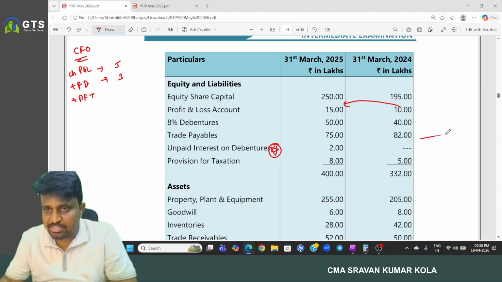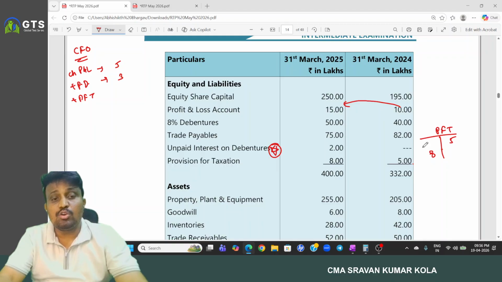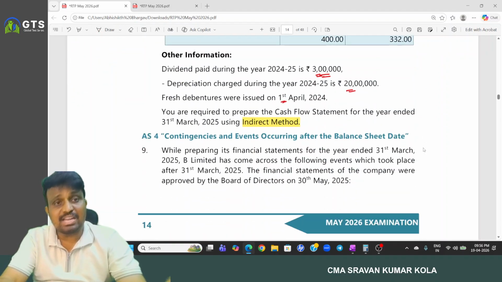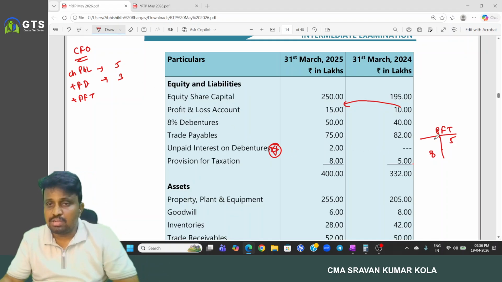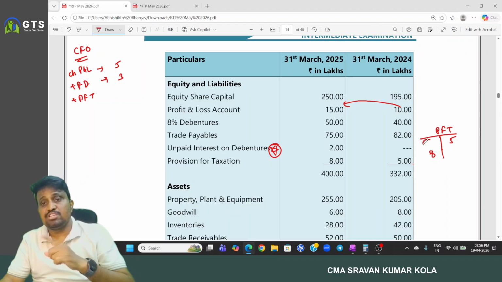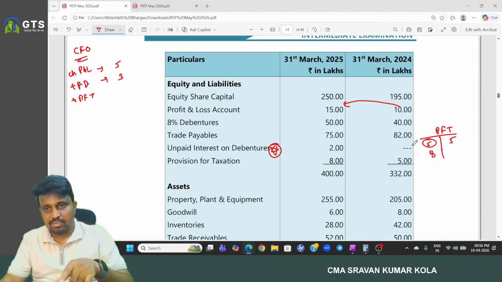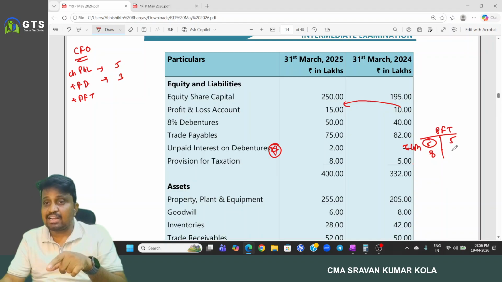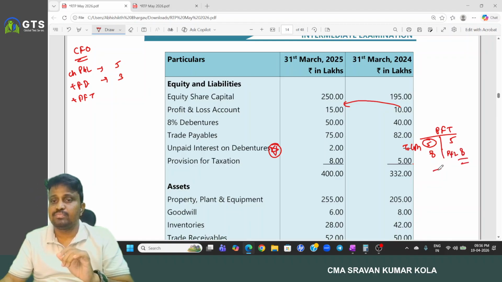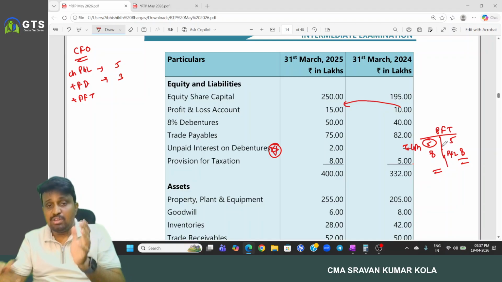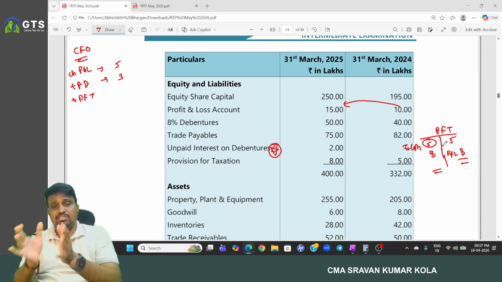Here, for provision for tax, the opening balance is 5 and the closing balance is 8, and no further information was given in the additional information. So, in that case, one basic assumption we have: last year's provision is deemed to be paid in the current year, so that goes out in cash, and the current year's provision is deemed to be created in the current year by P&L, 8. Okay, so this is important. Only opening and closing balances we have.